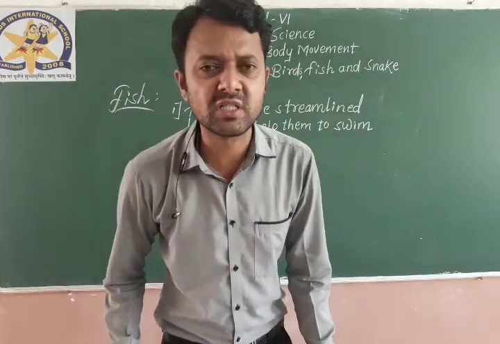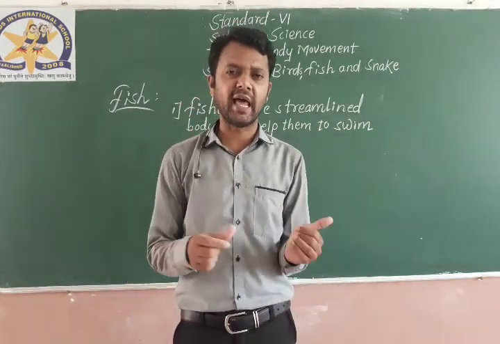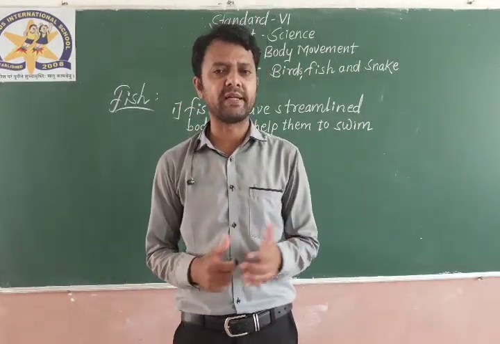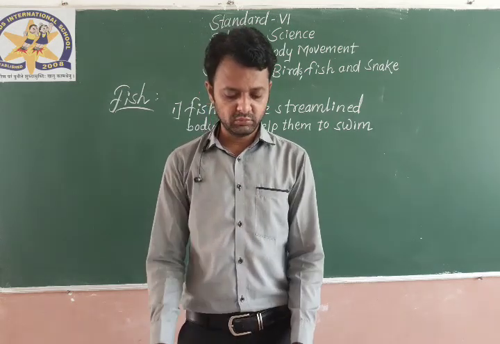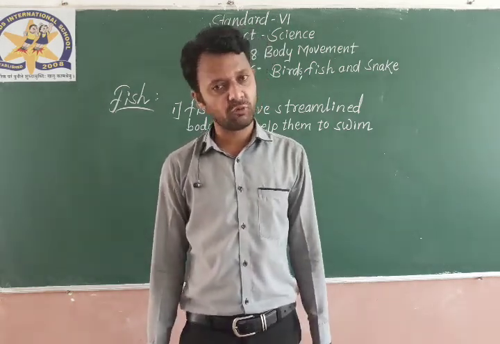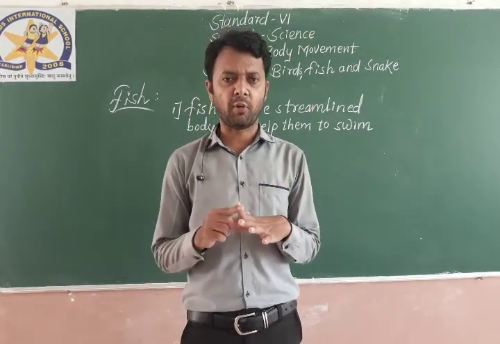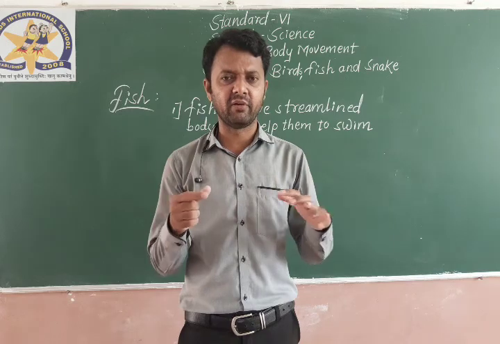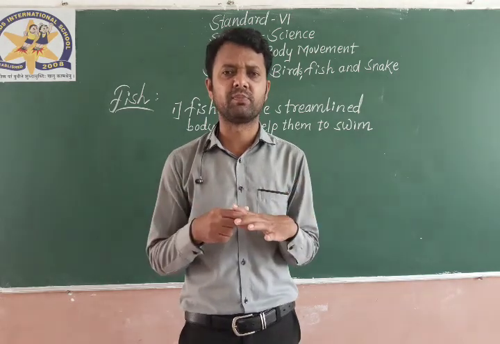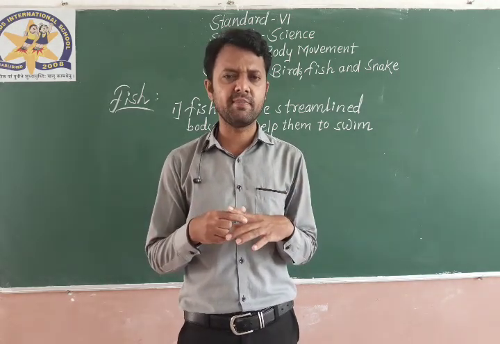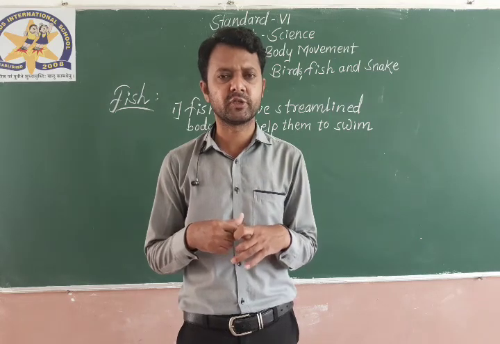Fishes have a streamlined body which helps them to swim in water. You know streamlined body? Yes, their body is designed in that way. We can say the triangular shape of the fish, a streamlined body, helps fish to swim in the water.